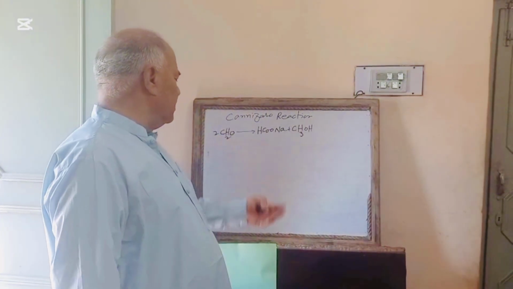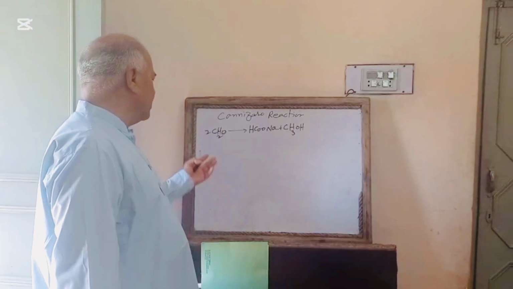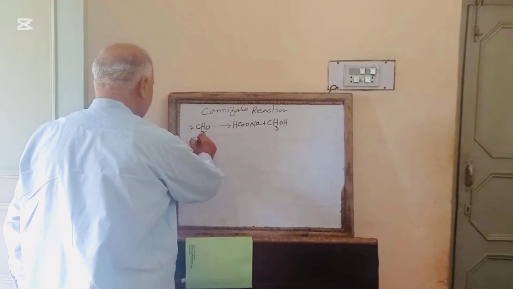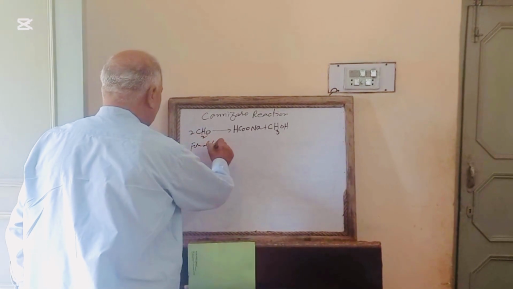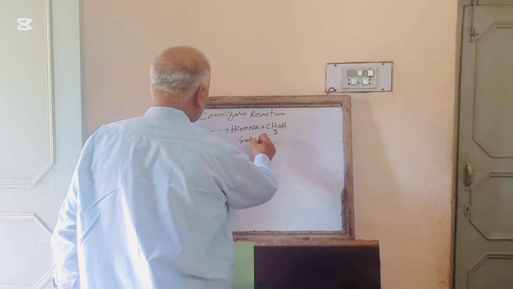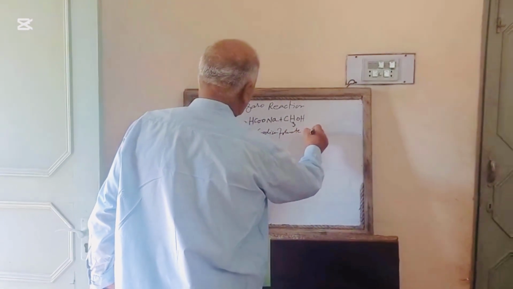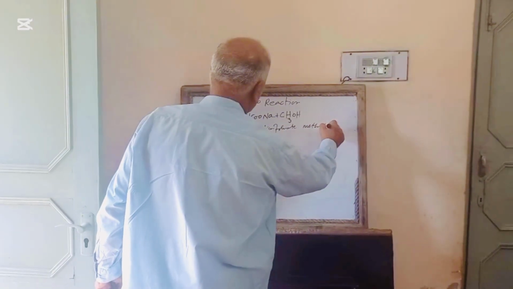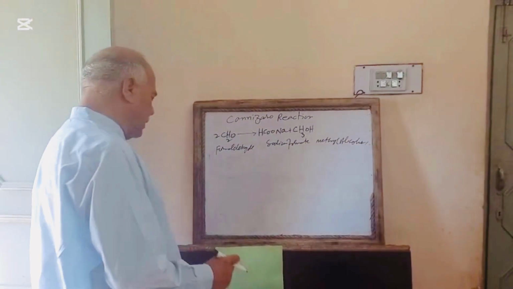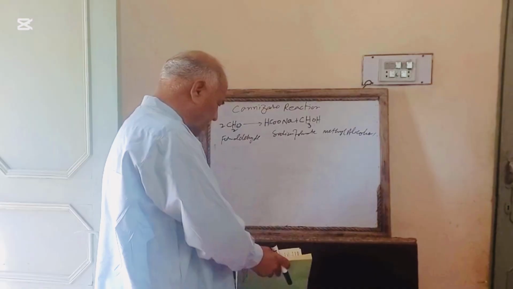So we have this reaction of the aldehyde. We will take two molecules of formaldehyde and it will give sodium formate and methyl alcohol. This is called Cannizzaro reaction.